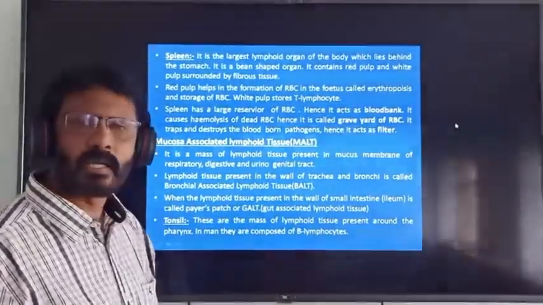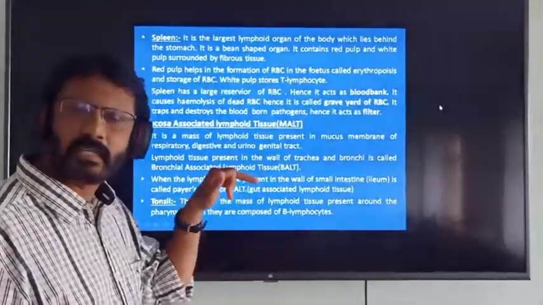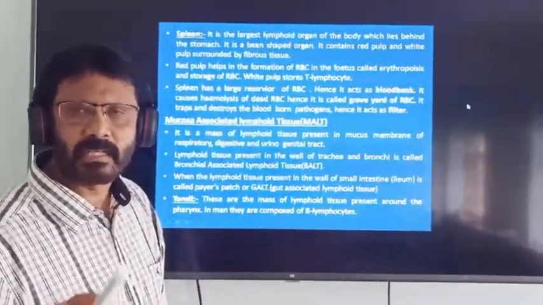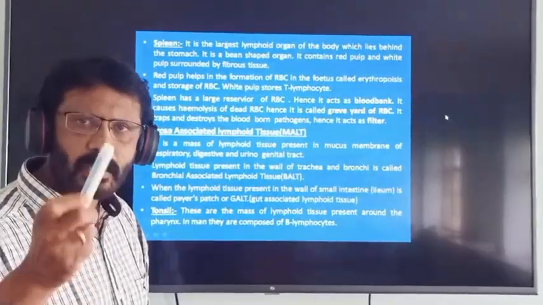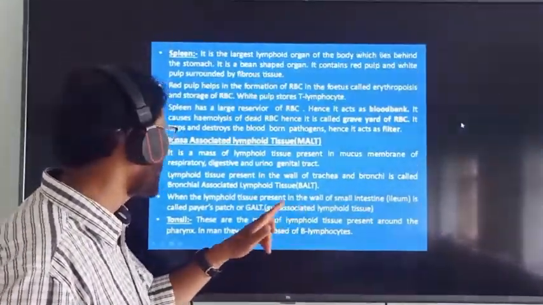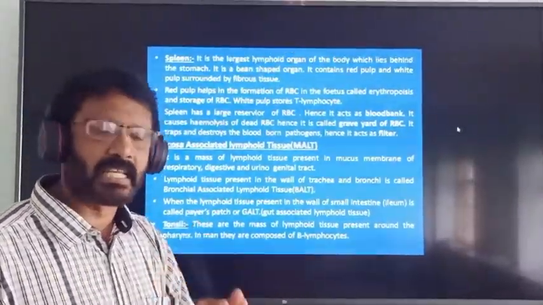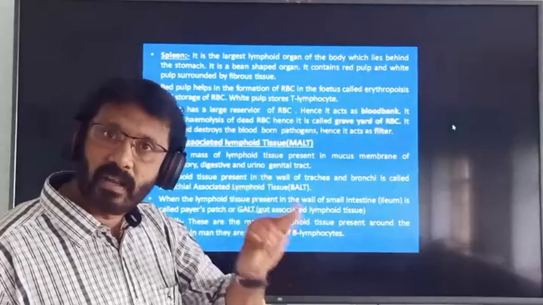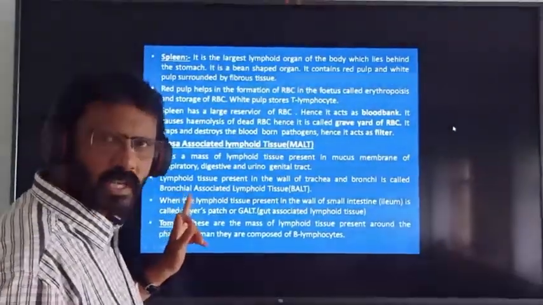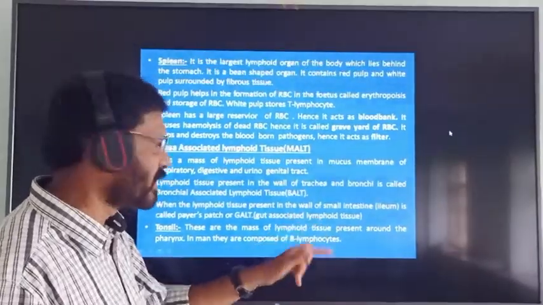is called bronchial associated lymphoid tissue. That is BALT. Lymphoid tissue present in the wall of the trachea and bronchi of lung is called bronchial associated lymphoid tissue, that is BALT.